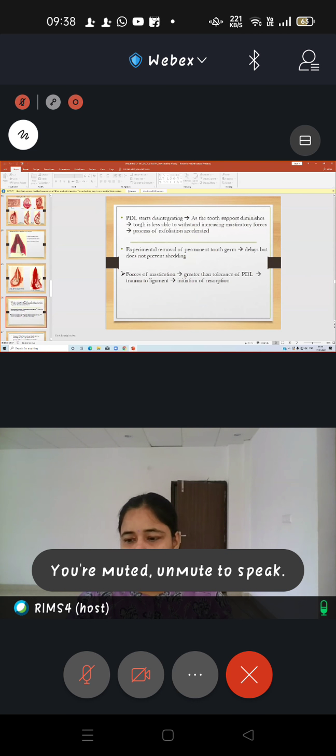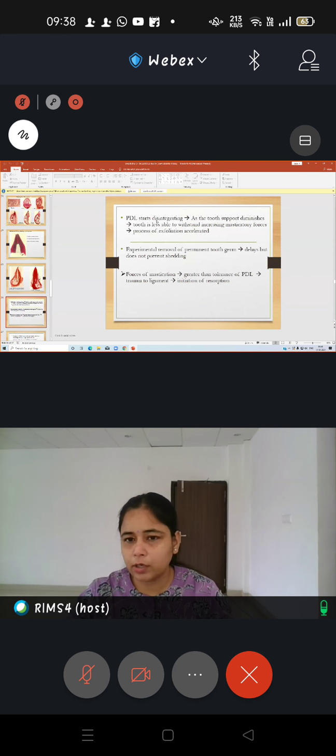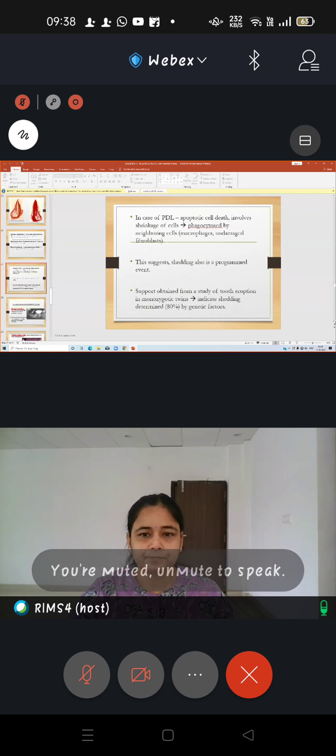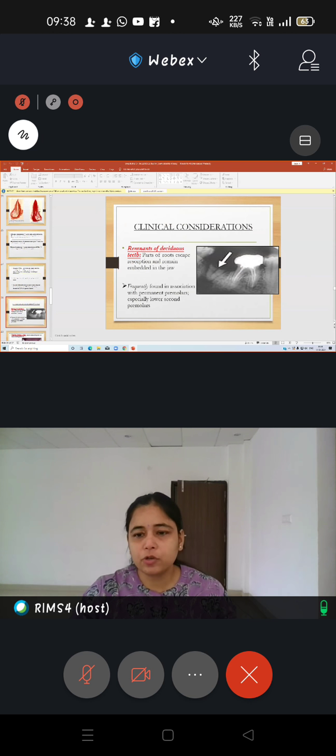So this I have already told you, that there is disintegration of the periodontal ligament and the tooth support diminishes, due to which the tooth is not able to take up the masticatory load and the process of exfoliation is accelerated, right? So this is all because of loosening of the tooth inside the socket. Okay, so this was all the mechanism of shedding.